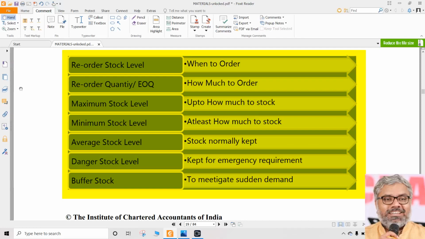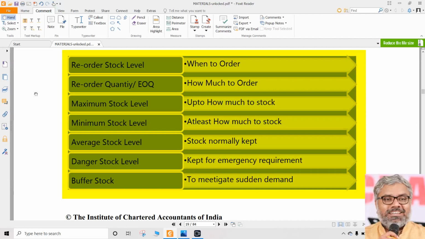Just for understanding purposes, let us say the reorder level of a particular kind of material is 1000 kgs. Clear? The reorder level is already fixed, calculated according to some formula, at 1000 kgs. These are all levels which are already predetermined. But the stock in the godown is, say, 1200 kgs. Should we order? Naturally no, because we did not reach the reorder level. Next day we issued 100 kgs, so now the stock has become 1100 kgs. Should we order? No, still we did not reach the reorder level. Next day, we again issued another 100 kgs.